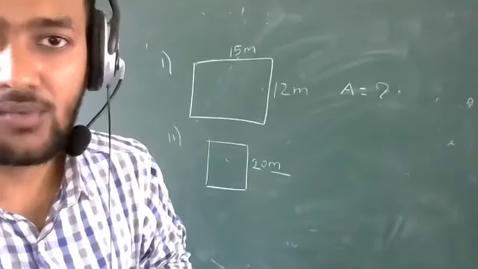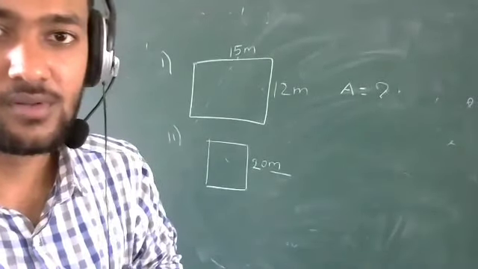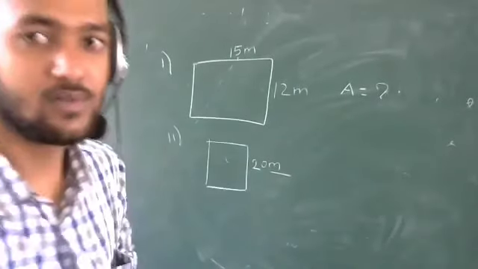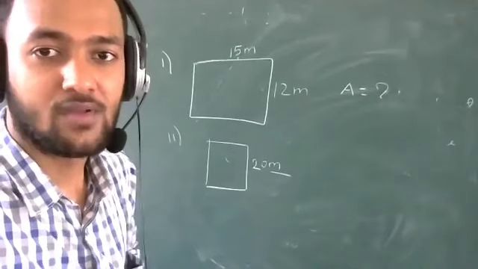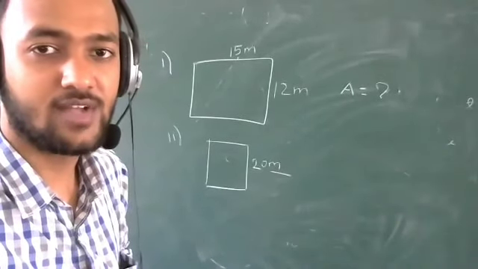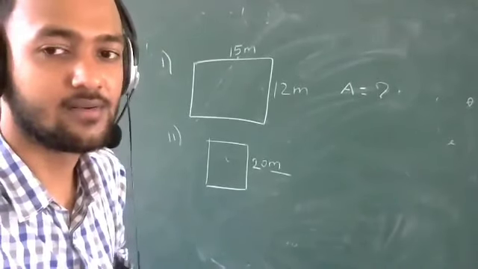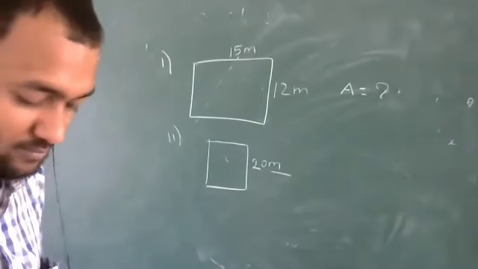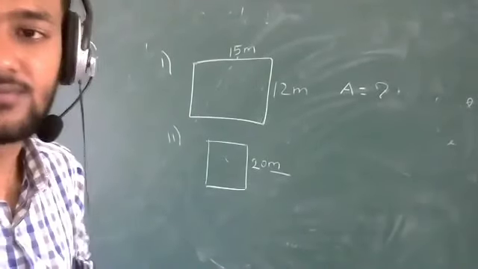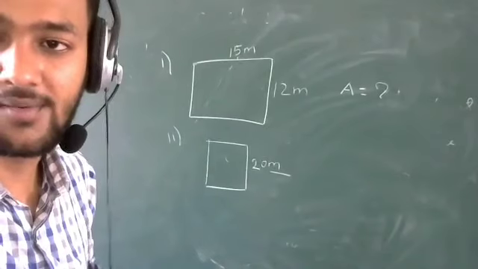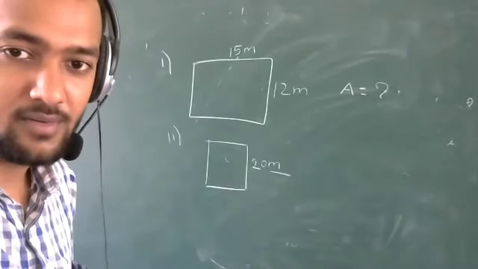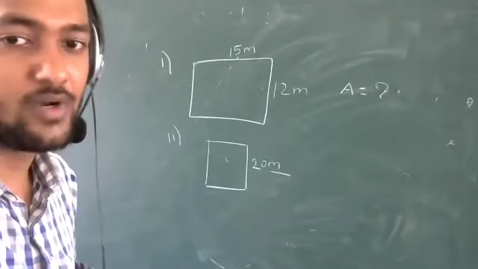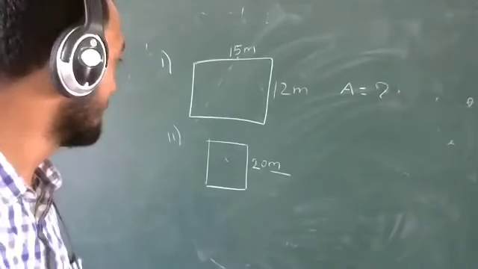Okay, who is going to answer? Aditya Yadav. Okay, Aditya. Garima knows the answer, 6D. Aditya Yadav, you have raised your hand. What is your answer? Have you calculated? Hello, Aditya. Good morning, sir. Good morning. Sir, the first answer is 180 meter square and the second answer is 40 meter square. Not 40 meter square, Aditya. This is 20 meter.